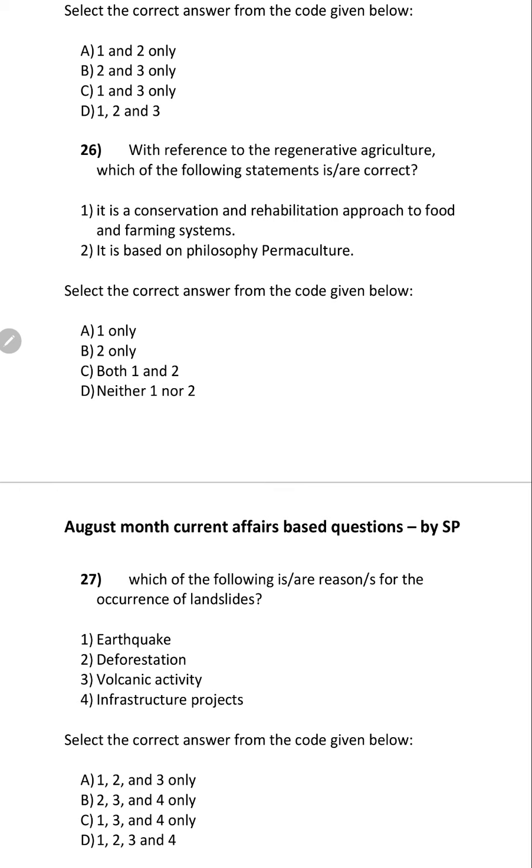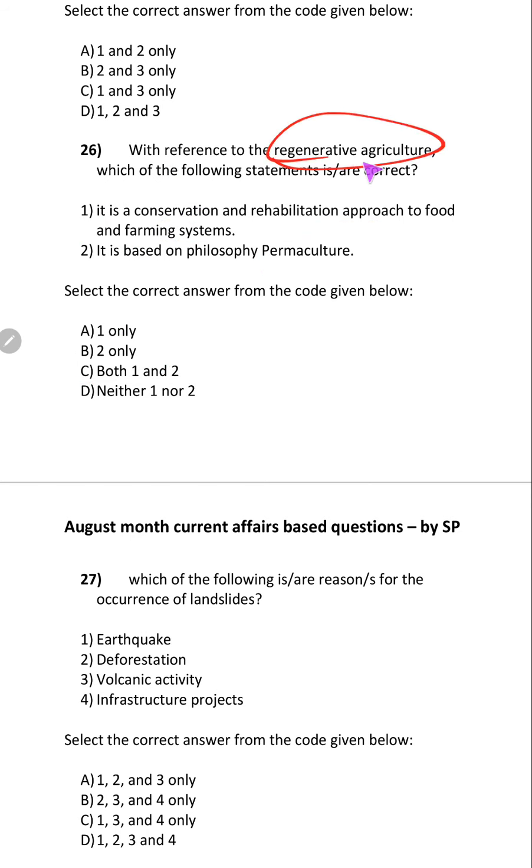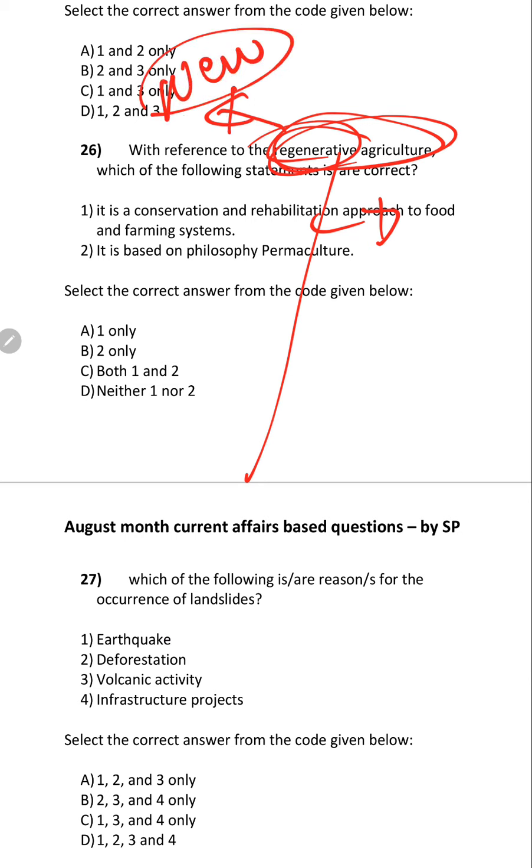So what is the option now? It is a conservative and rehabilitation approach for food and farming systems, correct. It is based on the philosophy of permaculture, correct. So the answer is C. I have asked this because UPSC always asks like this: any new term, if it finds it new and in the news for the first time in recent years, UPSC may ask. Vertical farming was in the news for the first time in 2019 and 20, so it was asked.